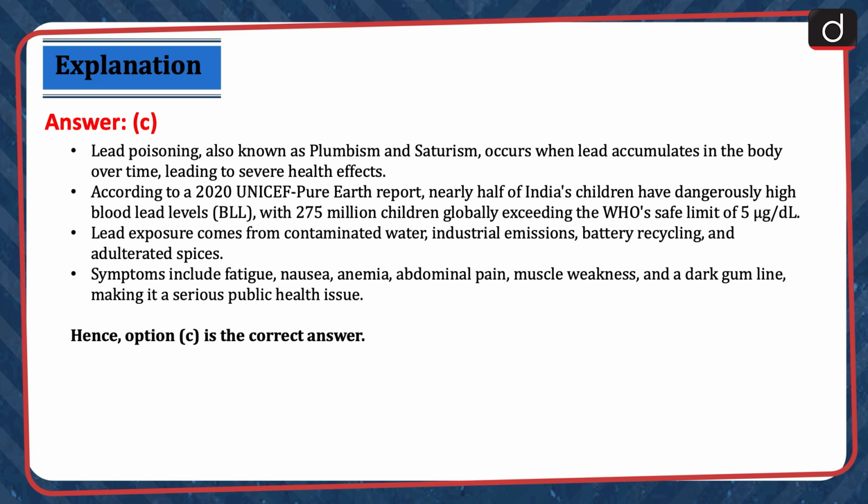Lead exposure comes from contaminated water, industrial emissions, battery recycling, and adulterated spices. Symptoms include fatigue, nausea, anemia, abdominal pain, muscle weakness, and a dark gum line, making it a serious public health issue. Hence, option C is the correct answer.